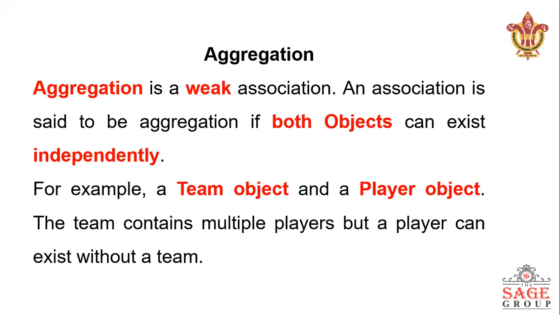For example, a building has a room. Room and building are two classes, and the room is totally dependent on the building. If the building is destroyed, then the room is automatically destroyed. This is strong association. We can say composition.